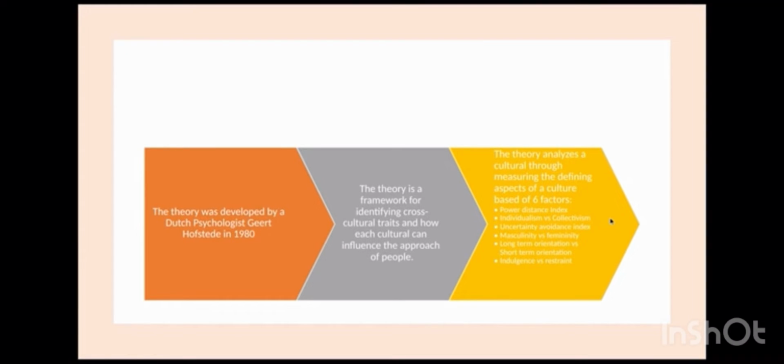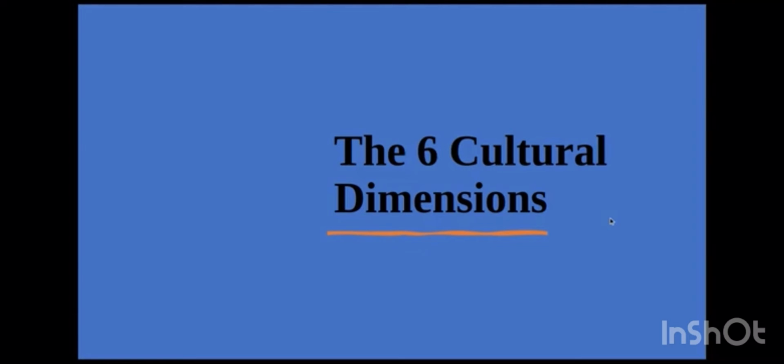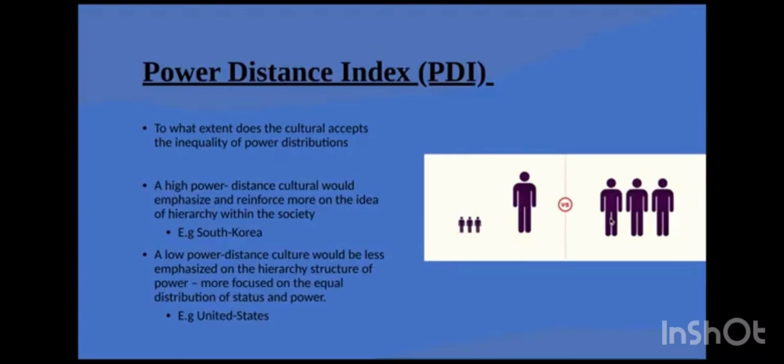The theory is a framework for identifying cross-cultural traits and how different cultures can influence the approach of people within the cultures. As mentioned, there are 6 dimensions. This PowerPoint will critique and explain the theory and give an example of how it can be used in the real world. The first one to look at is the power distance index.